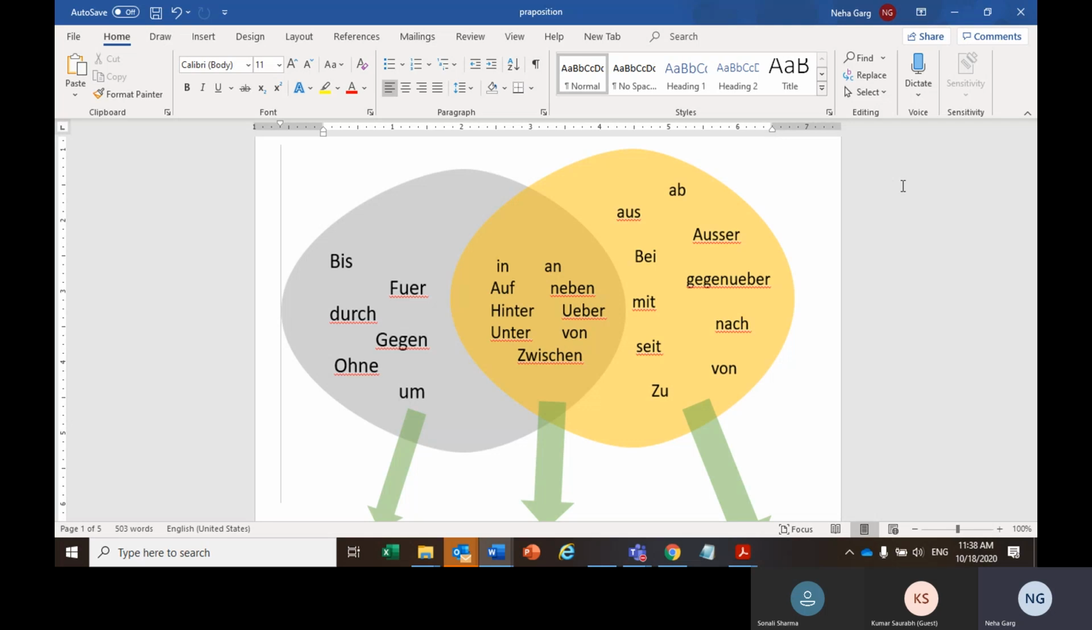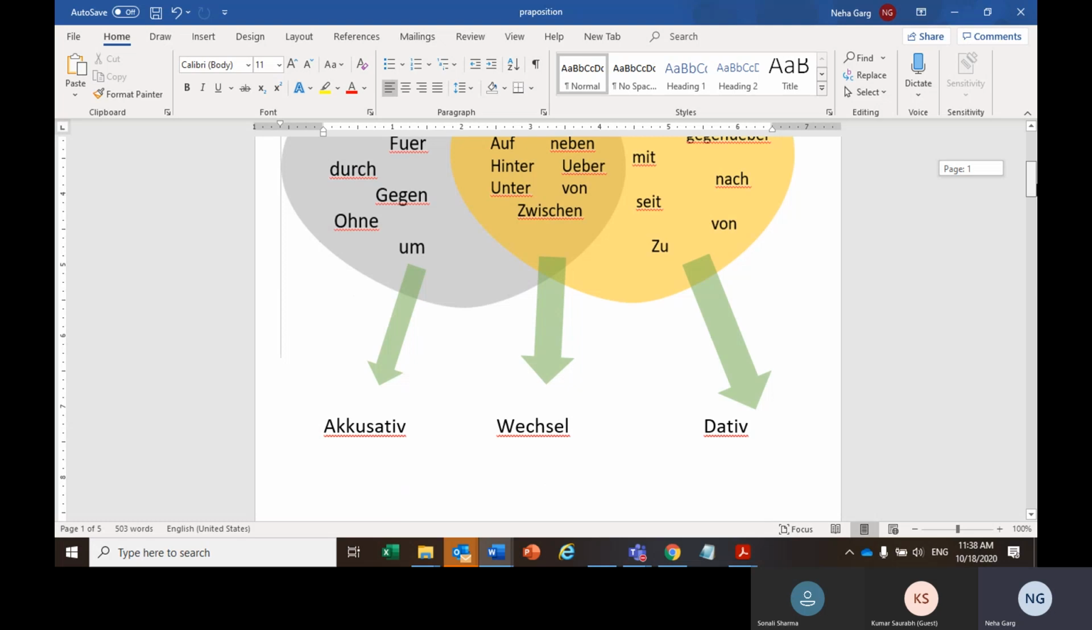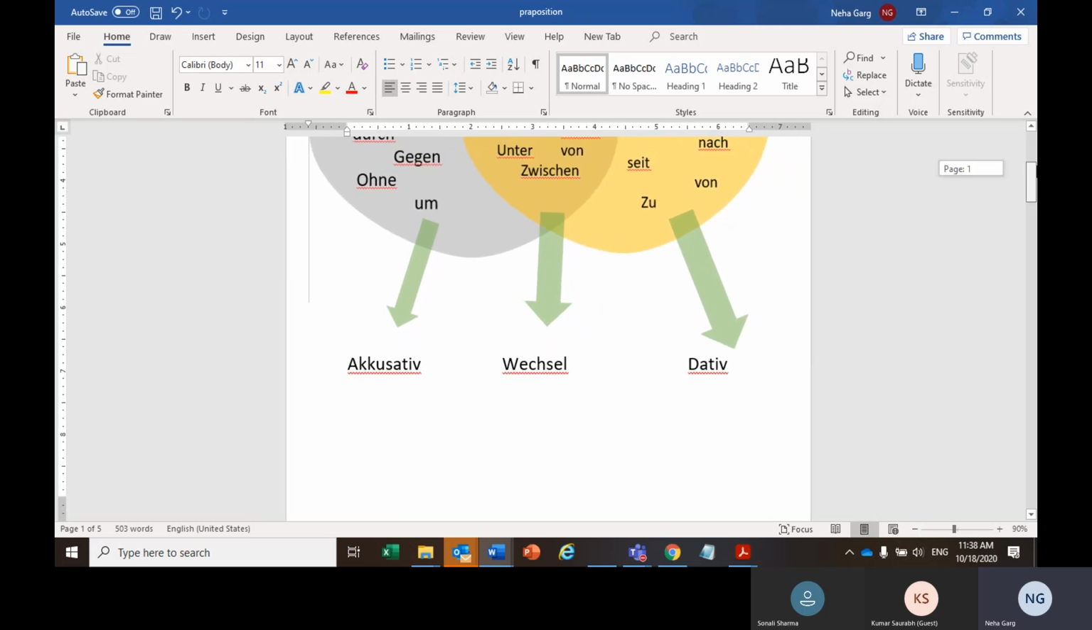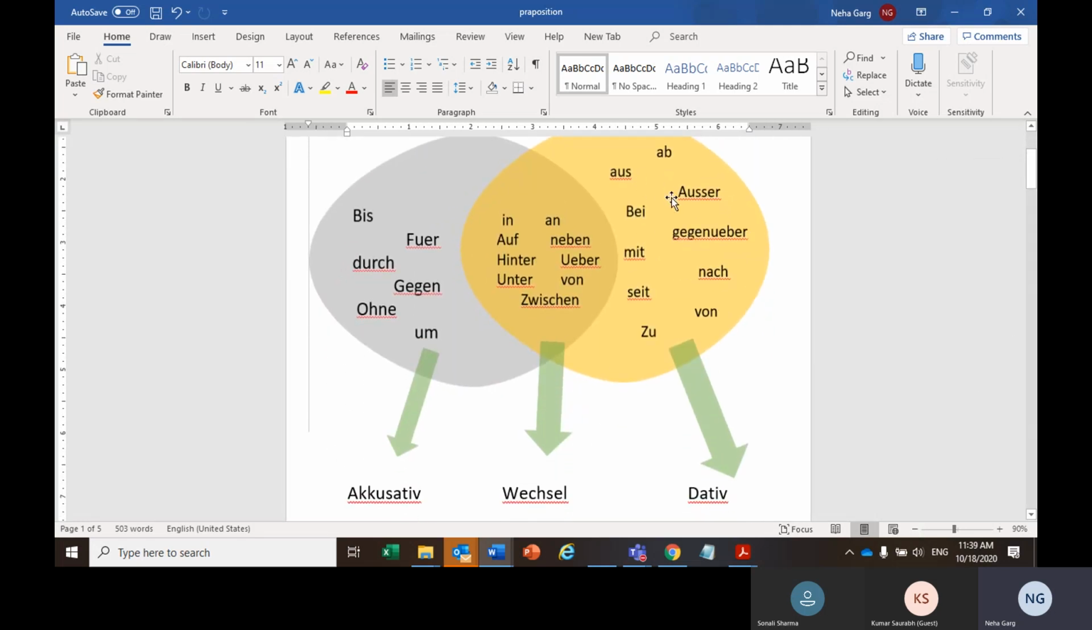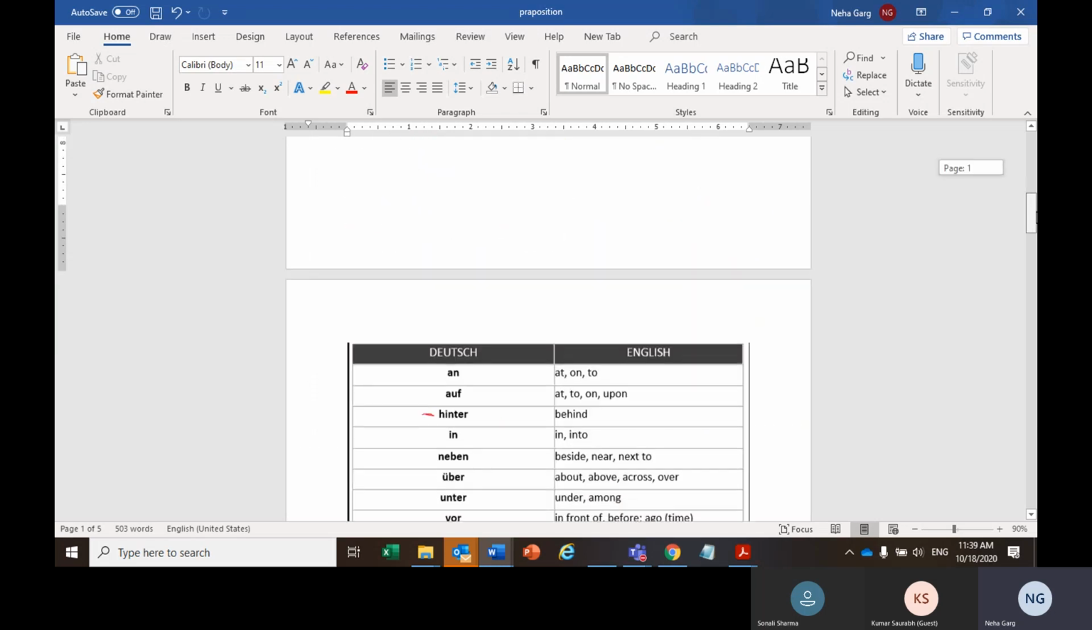As I was saying, we have three types of prepositions: accusative prepositions, which are fixed accusative; dative prepositions, which are fixed dative; and Wechsel prepositions, which can be either accusative or dative. There is no specific case in which you can use Wechsel prepositions. They can be used in the accusative case or in the dative case. But how would you decide which case to use? No worries, we'll discuss it shortly. We have these many Wechsel prepositions, which are also known as two-way prepositions.